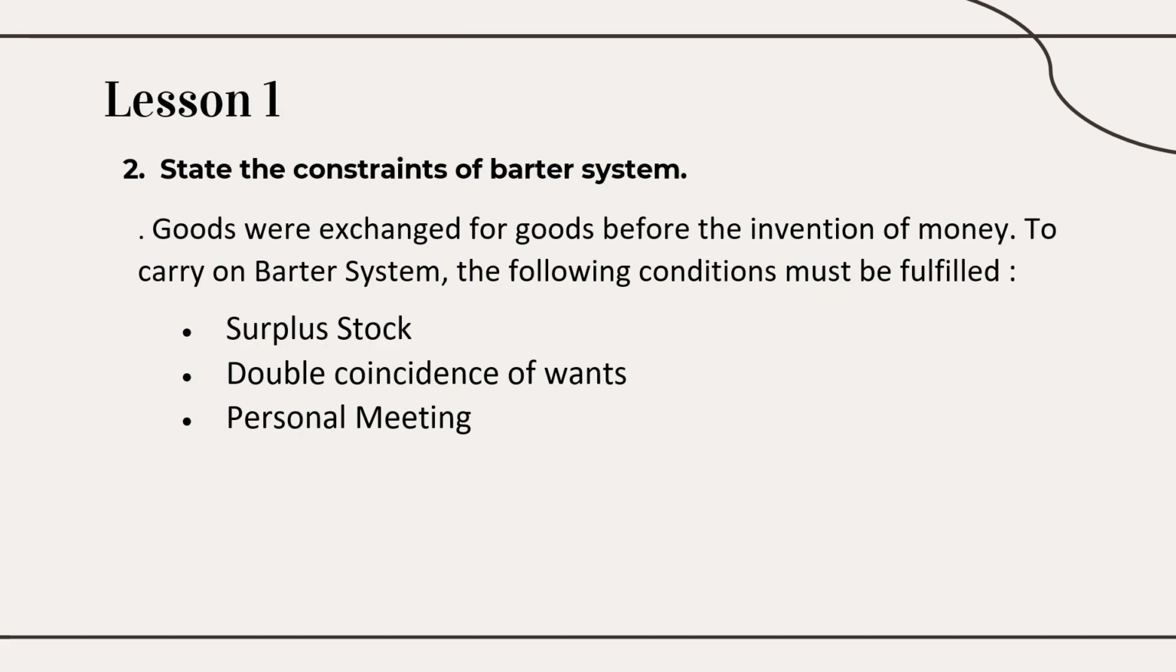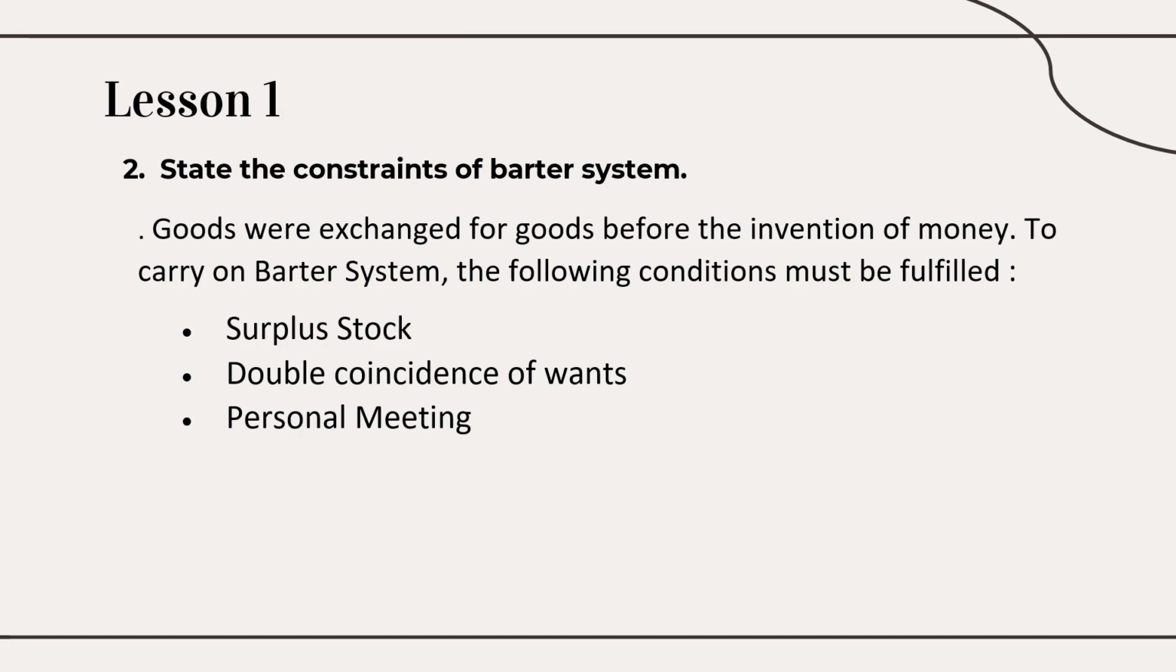Goods were exchanged for goods before the invention of money. To carry on the barter system, you need three conditions. These three conditions, if you study them, you can also write as constraints. See, if there is no surplus stock, there is no barter system.